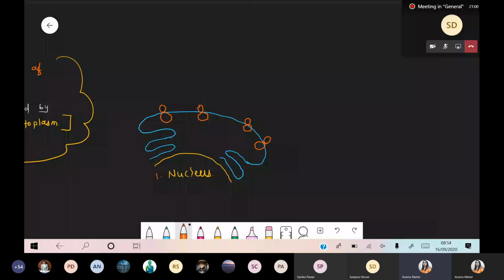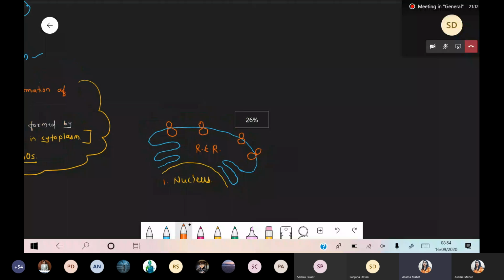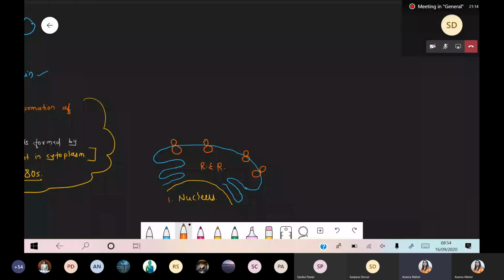So the first organelle is the nucleus. The nucleus outer membrane will extend, showing an extension, and now there is the formation of the second organelle, that is the rough endoplasmic reticulum, RER. Now what happened? From this RER, there is a formation of protein, right? So now there is a formation of protein.